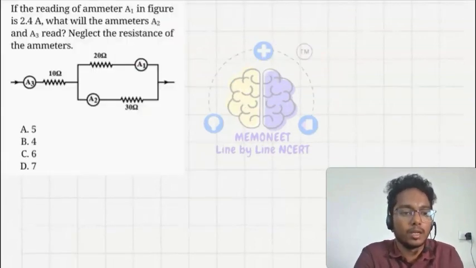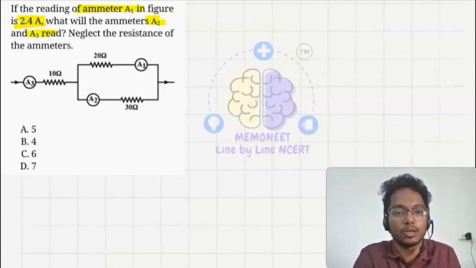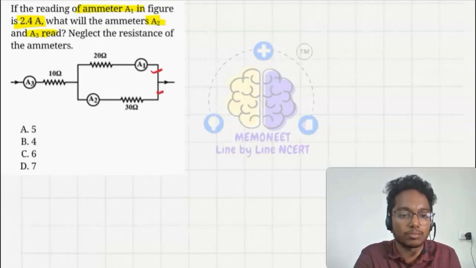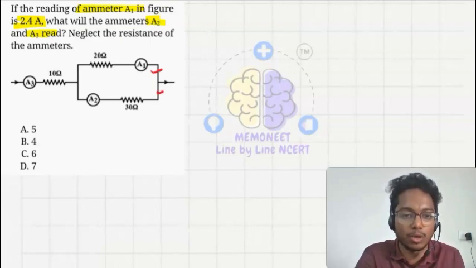Here in this question, it is given that the reading of ammeter A1 in the figure is 2.4 ampere. What will the ammeters A2 and A3 read? Neglect the resistance of the ammeter. In this question we know that these two are in parallel condition. You can clearly see these two are in parallel condition. It means the voltage drop between these two resistances will be the same.